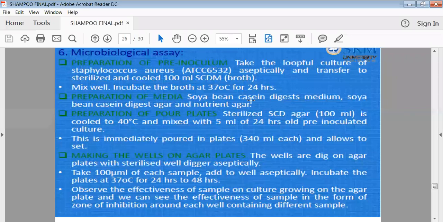Here we can take any kind of media which is suitable, like soybean casein digest agar media or nutrient agar media. Then after 7 days or after 14 days, or even within 24 hours, we can check the presence of microorganisms. If microbial growth is there, it means the added preservative or antimicrobial agent does not have the ability to kill the microbes. So this way we can check the presence of microbes.